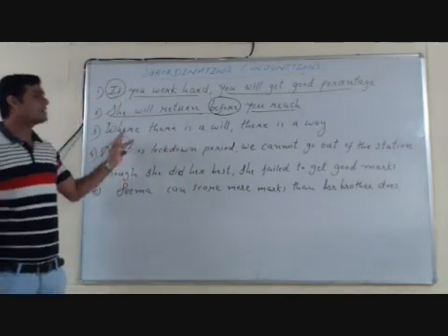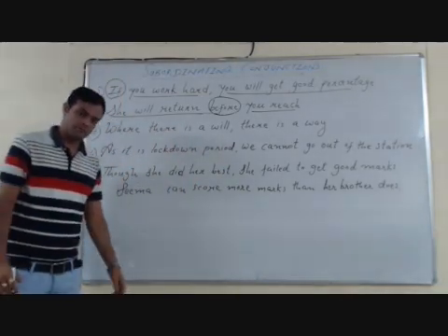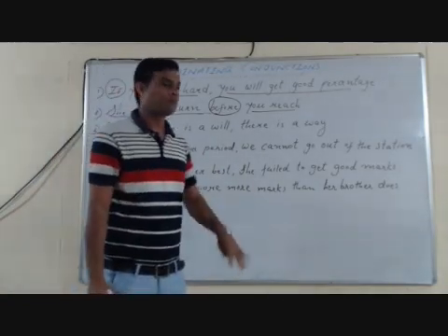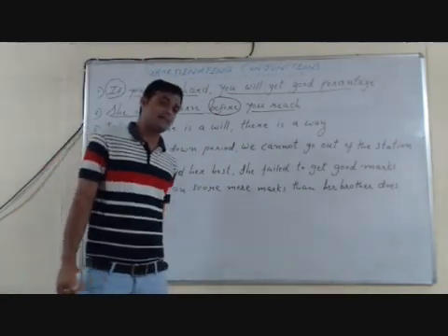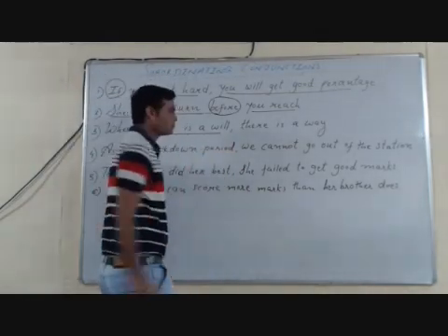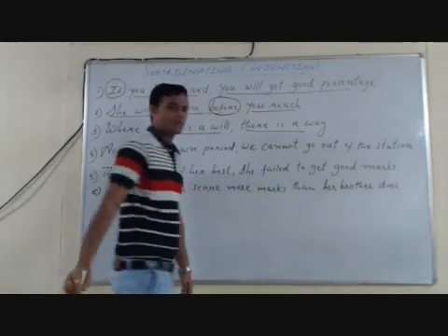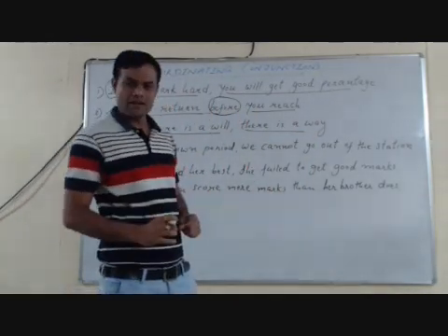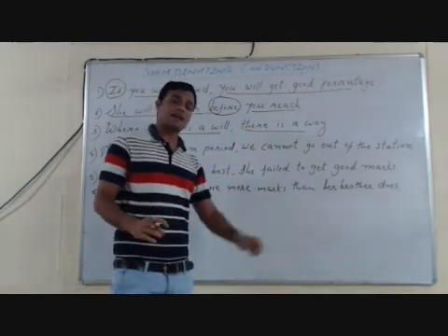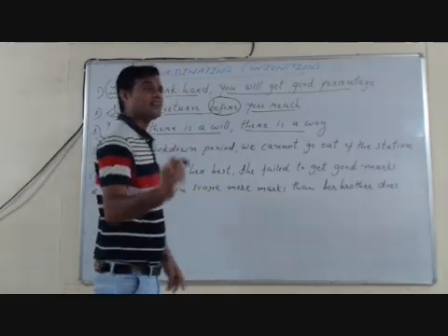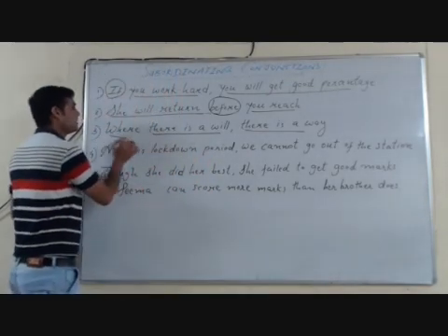Third, where there is a will, there is a way. I would like to add that this is a proverb. Where there is a will, there is a way. Here also, two clauses. There is a will does not have complete meaning. It is a subordinate clause. Whereas there is a way has a complete meaning, so it is a main clause. And both the clauses are joined with the conjunction where.